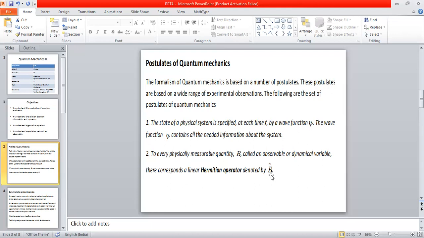We are using this symbol exclusively in our discussion. If you take an observable as C, then the respective Hermitian operator is represented by C cap. If you take an observable, let us say A, then the respective operator is denoted by A cap. Since I have written the observable symbol as B, the respective Hermitian operator is written as B cap. The letter B is used to denote that observable, and the cap denotes the Hermitian operator form of the respective observable. So this is the second postulate.